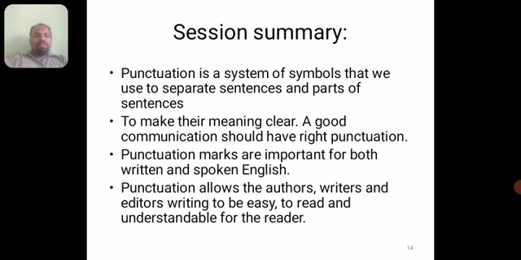Punctuation marks are important for both written and spoken English, as we have discussed in our above slide. So we have come to know that punctuation marks are very important for both written and spoken English. Punctuation allows the authors, writers, and editors' writing to be easy to read and understandable for the reader. The main purpose of all kinds of authors, editors, and writers is that their writing should reach the common reader. So they should be aware of punctuation marks, and they will have this point in their mind, and they will be writing different kinds of articles, novels, and other related works.